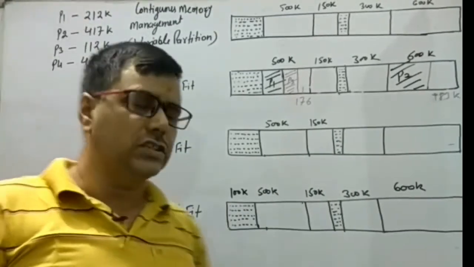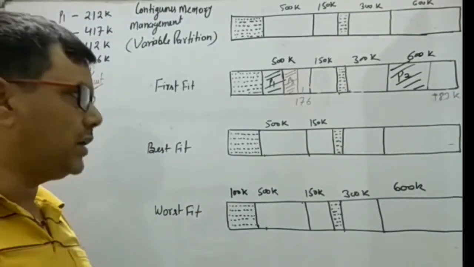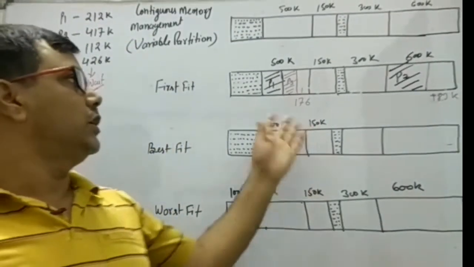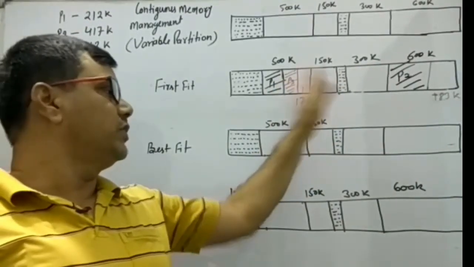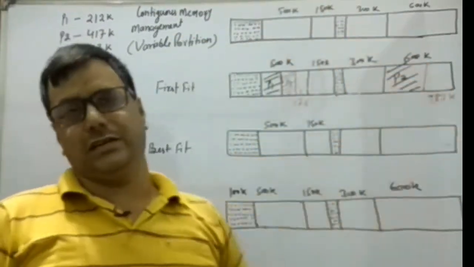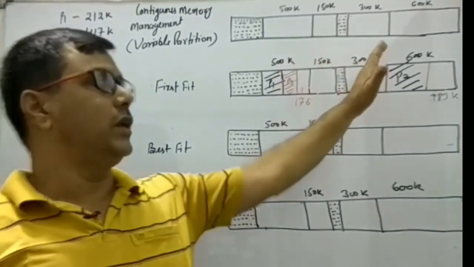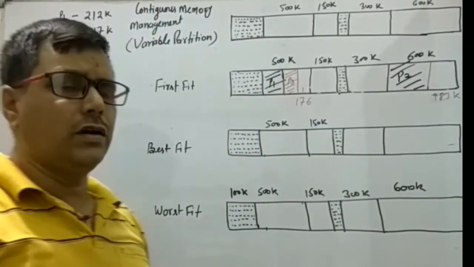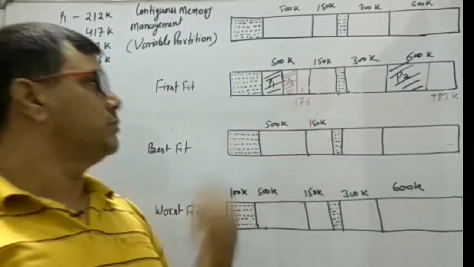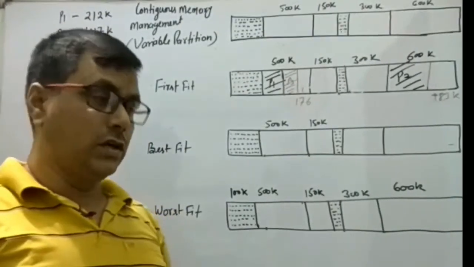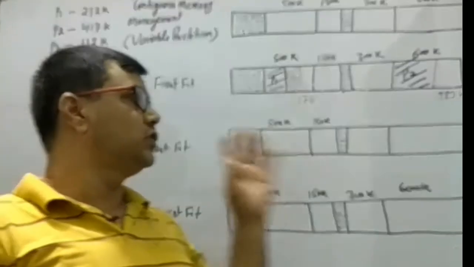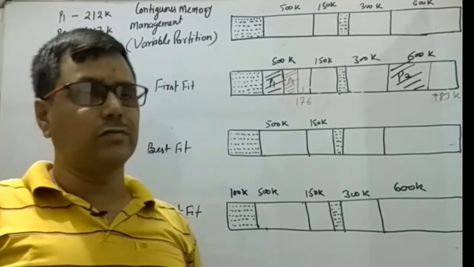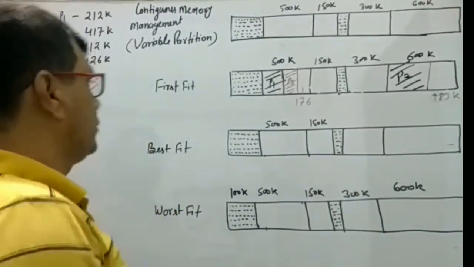Although external fragmentation can be removed by using compaction. Compaction is nothing but it moves the allocated space to one side and all the blank space to one side, and then the rest will be larger. But this process is very complicated and not feasible, and that's why we rarely use compaction, because when we are using compaction, we should ensure that no process is in the running state, otherwise there will be a problem.